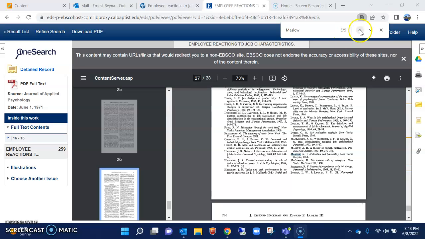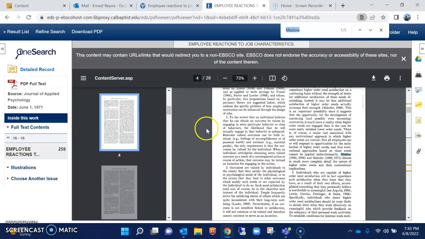So I'm going to continue my search. I'm going to go back to where I was before, and I want to call this section out because this is the part that I found most interesting. What this does is it ties it back to our book. It says that the core dimensions, essentially the parts of the work that are applicable to most people on the higher end, are really your self-esteem and self-realization modes, that people really don't care about the pay. People don't really care about job opportunities, having close friends nearby, or promotion. At this point in their career, later on, they care most about self-realization and self-esteem.